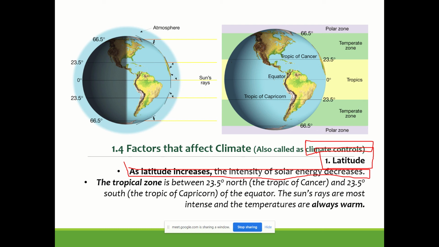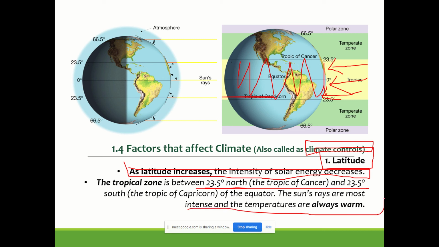Tropical zones are between 23 degrees north and 23 degrees south of the equator, and in this area we receive almost perpendicular sun rays. So the sun's rays are intense throughout this region, and these zones are called tropical zones, right?